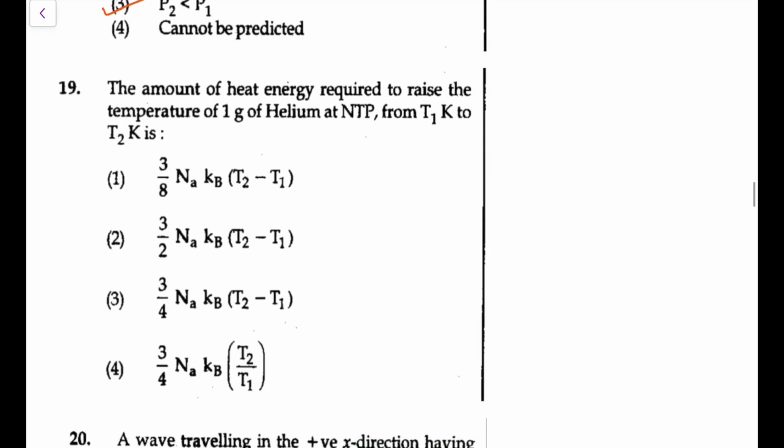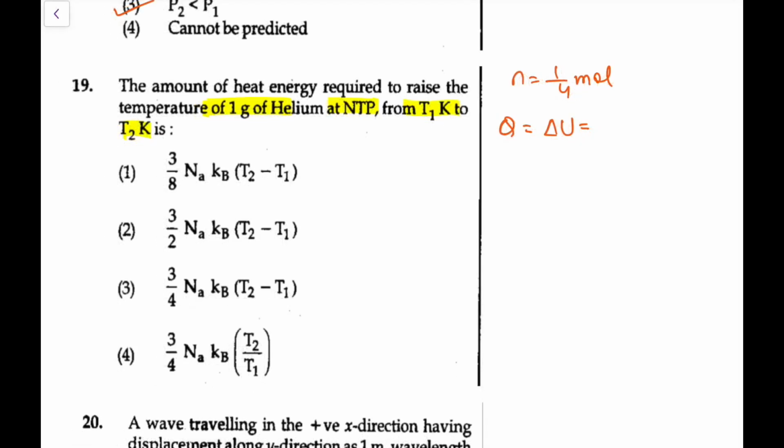Next, the amount of heat energy required to raise the temperature of a gram of helium at NTP from T1 to T2. A gram of helium means moles equal to 1 by 4. So what is the amount of energy needed from T1 to T2? You can directly write Q is equal to delta U. I am assuming it is kept at constant volume, because I am seeing all the factors are 3 by 2 types, not 5 by 2 types.